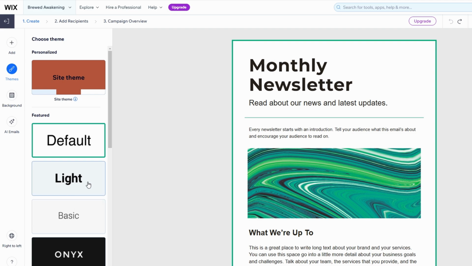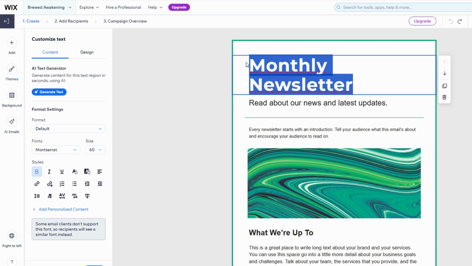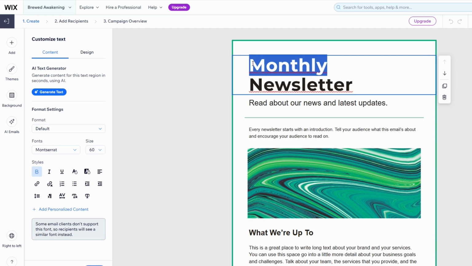The first step in customizing your email is to update the text. The template you chose might have placeholder text, but you can easily swap that out with a message that suits your needs. To do this, simply click on the text block, highlight the existing text, and type in your new content. Whether you're sharing a special promotion, announcing a product launch, or providing an update on your business, you can make the text as engaging and relevant as possible.